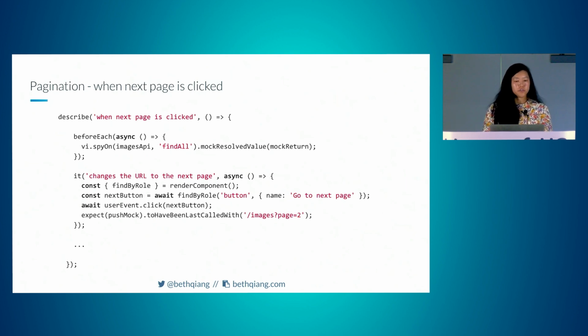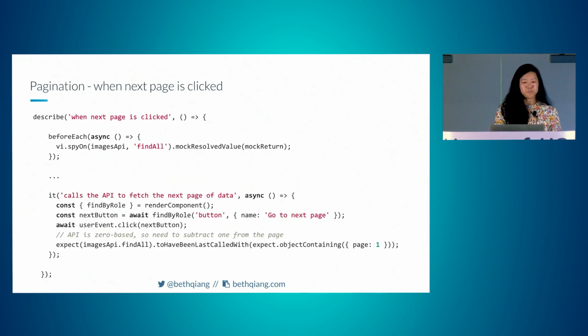Then it changes the URL to the next page, so we find that next page button in our pagination component, use user event to click on it, and again expect push mock to have been last called with the new page number. And then it calls the API to fetch the next page of data.